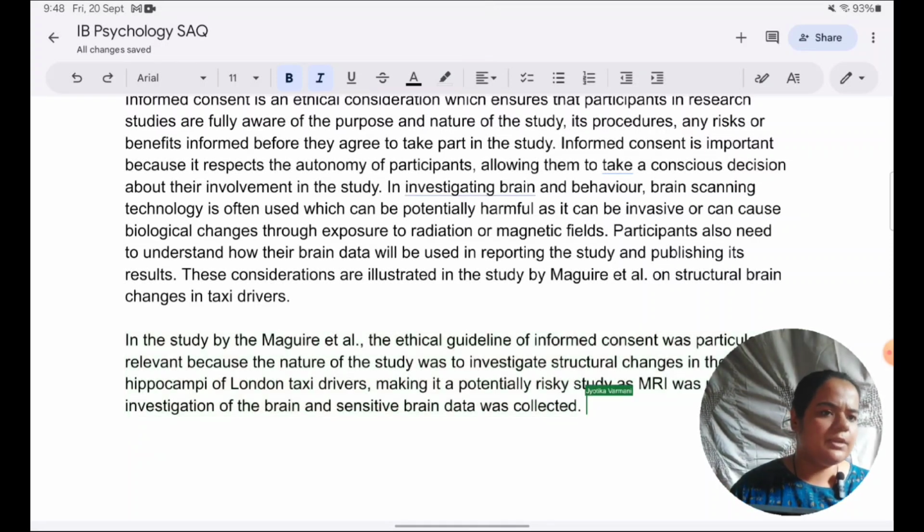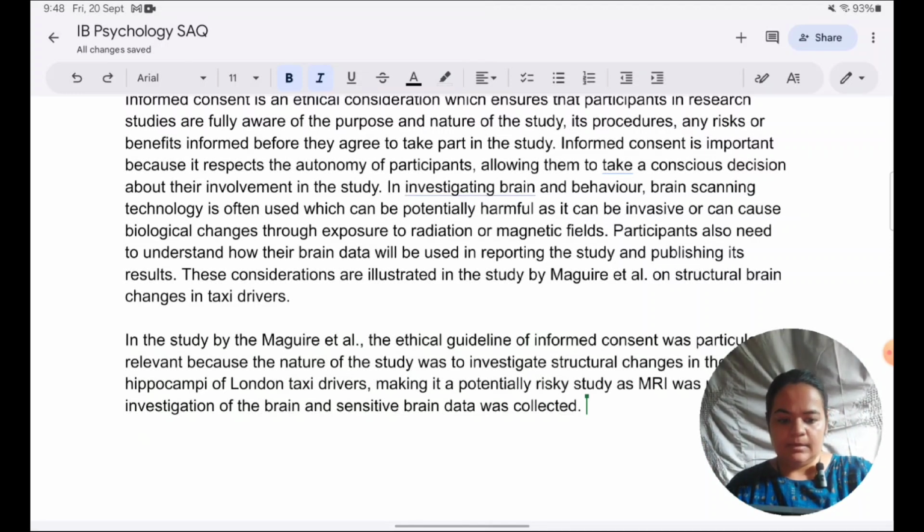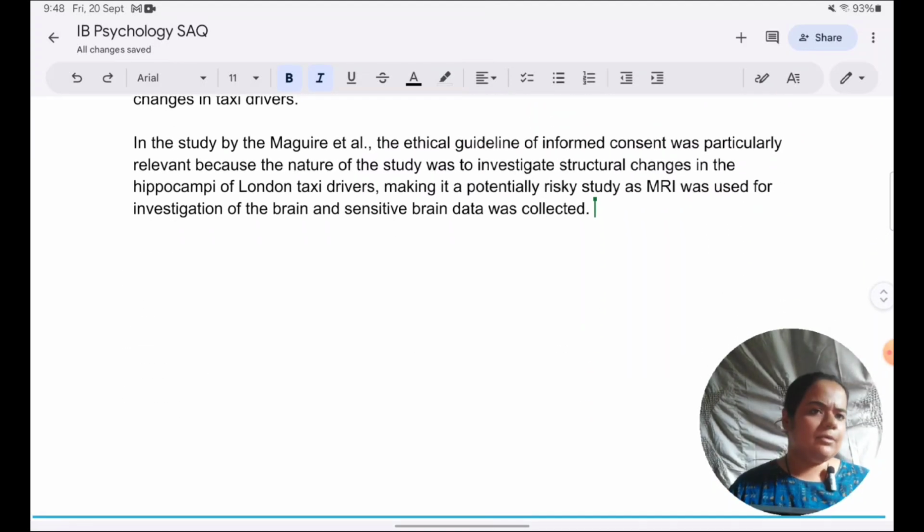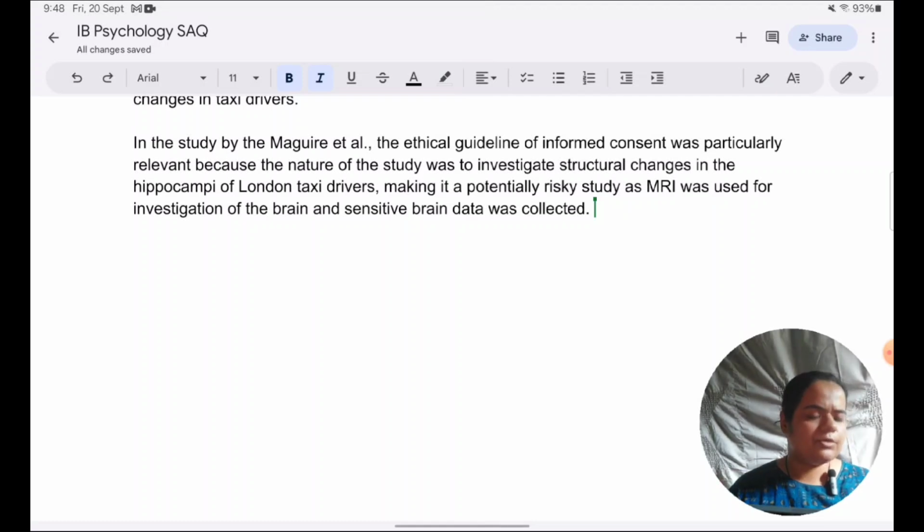So now we just keep on elaborating more as to why informed consent is relevant. If we read the Maguire paper, it's not very clear, like it's not directly addressed whether informed consent was taken and how it was taken, because that's not the main objective of the study. So we can just use little hypothetical language and keep on saying it should have been followed. These are the reasons it should have been followed, without commenting on whether it was followed or not, because most probably it was. It's just that we don't know.